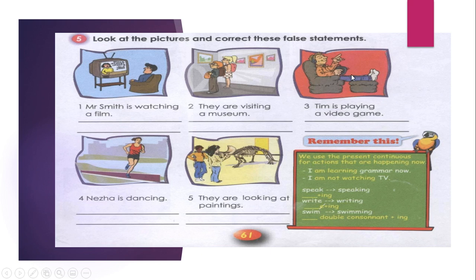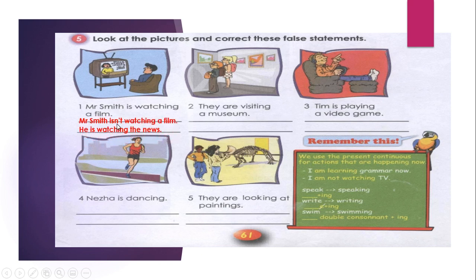No. Now, Tim is playing a video game. Is he playing a video game? Look, he has his headphones. This is music. You need to correct it. Nizha is dancing. Do you think is Nizha dancing? Do you think she dancing? They are looking at paintings. Is this a painting? No, of course not. Now let's correct.